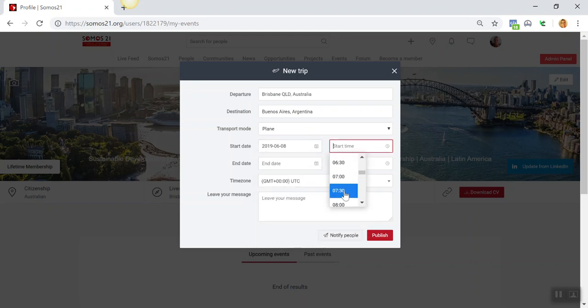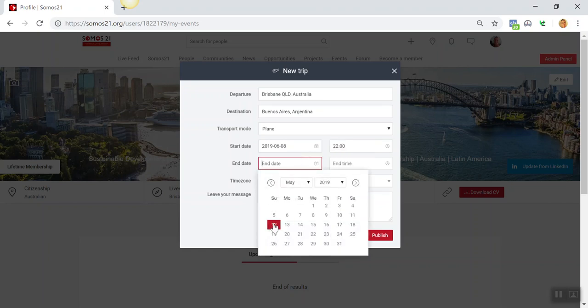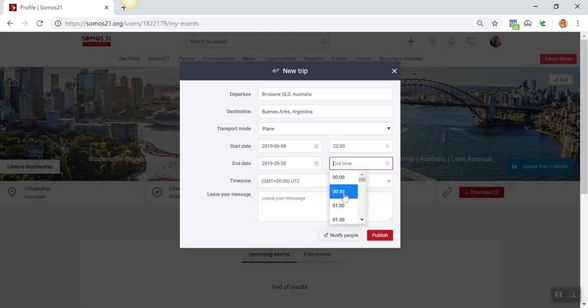Let's say I get in at about 10 p.m. and I will be there until the 30th of June, end time again about 10 p.m. Leave your message. So you might say, coming back to Argentina for work. We'll be in BA, Salta, and Jujuy. If anyone's around and wants to catch up.